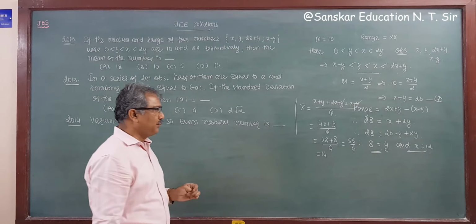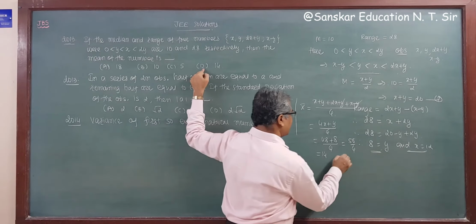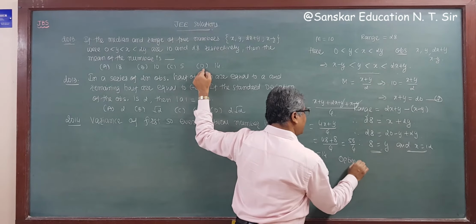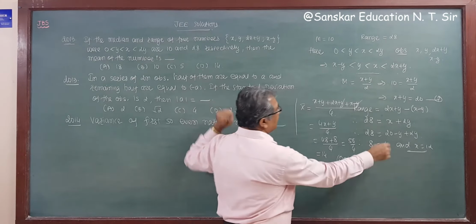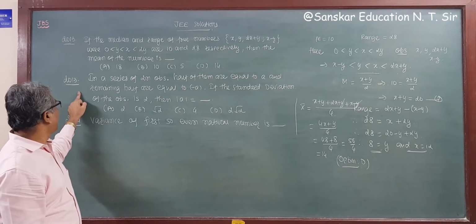That is 14, your answer. So x bar is equal to 14. That is option D, the correct answer. So option D is your correct answer.